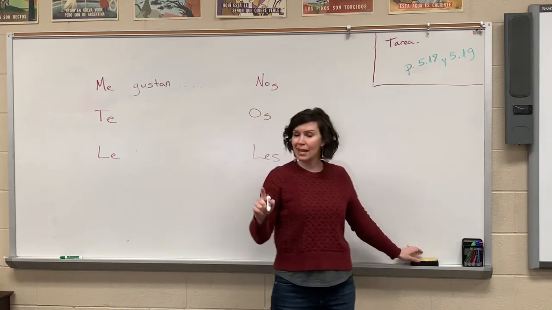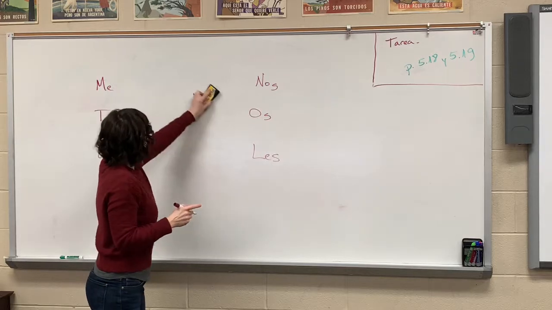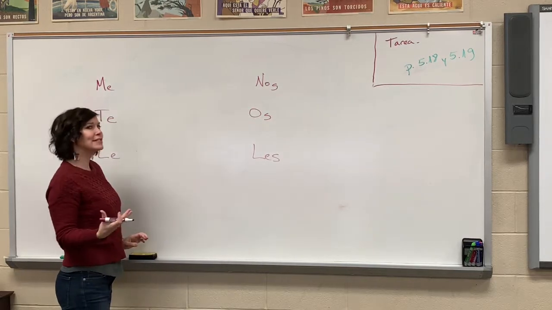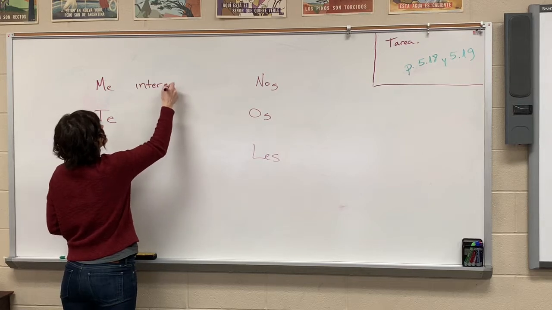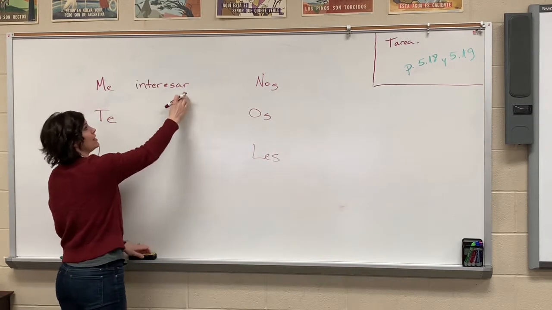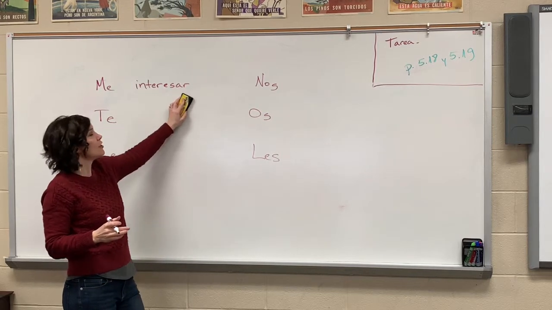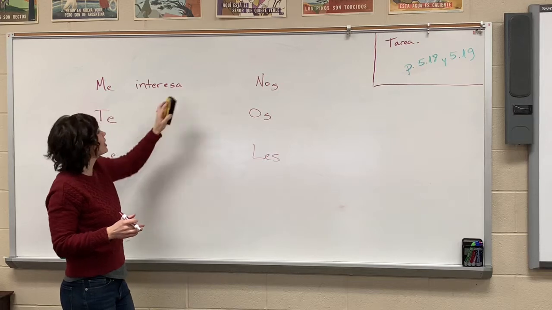That's what I would say for all of these. We're going to do the same exact thing for interesar. So instead of gusta, I'm interested in something now. So me interesar is the infinitive. What do I have to do to the R? Just remove it. Me interesa.